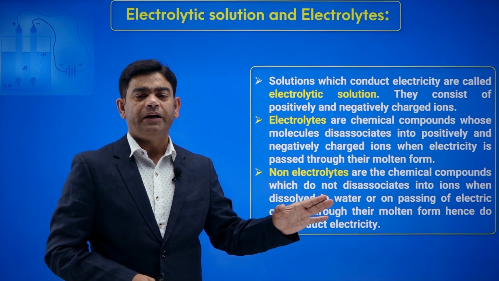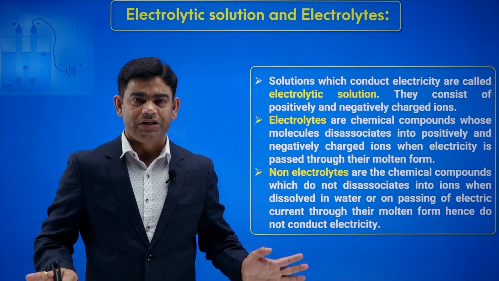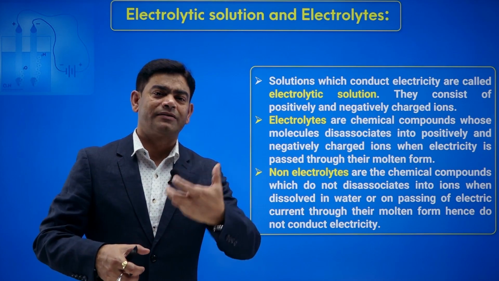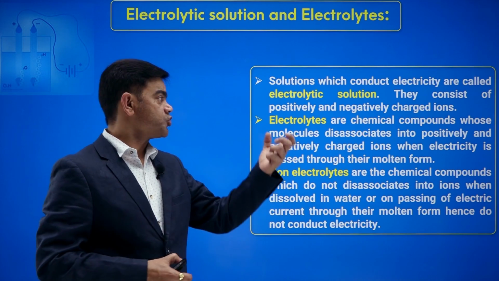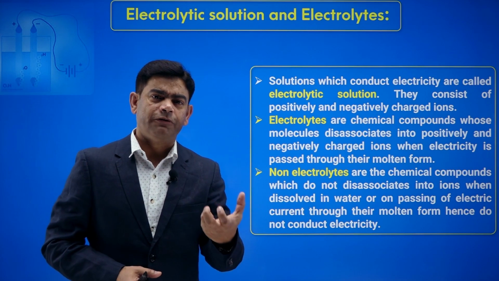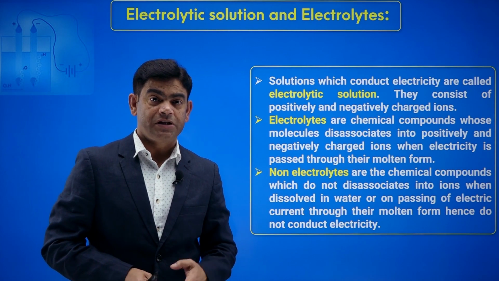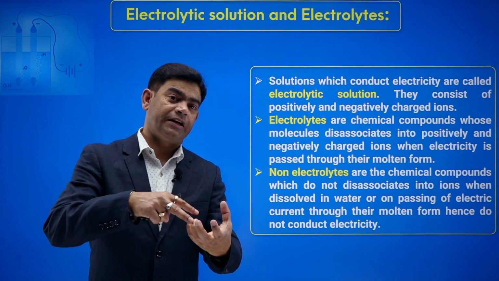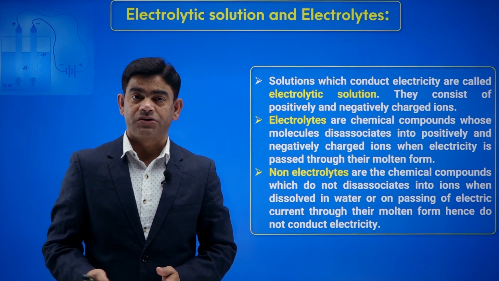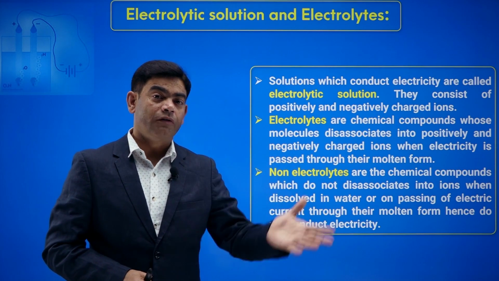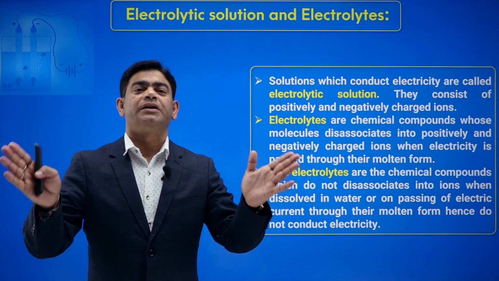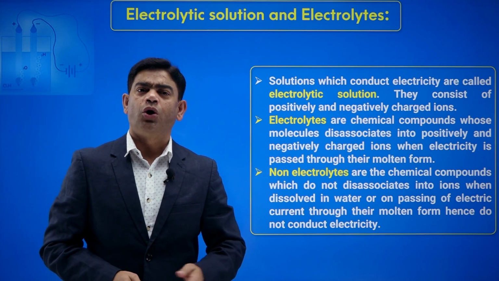A non-electrolyte, if you dissolve it in water, is not going to dissociate. Neither will it allow electricity to pass through it. But if you take an electrolyte in molten form, do you understand? Melted form. If you take an electrolytic substance in molten form and pass current, attaching it to a circuit, it will dissociate into positive and negative ions. Or if it is dissolved in water, we call it an aqueous solution, it breaks up into positive and negative charges. So we call it an electrolyte.